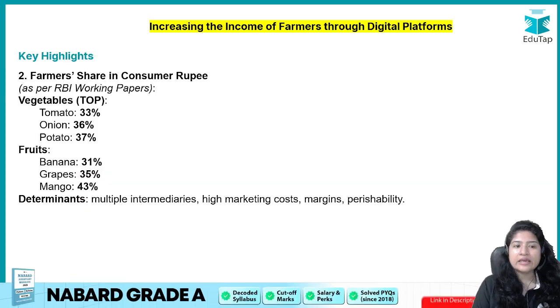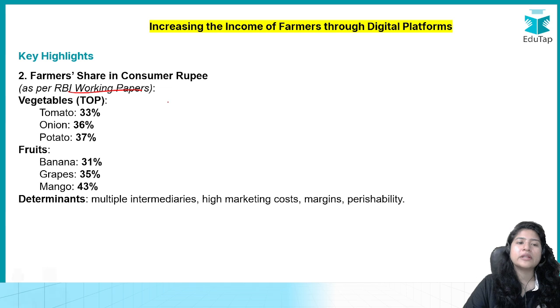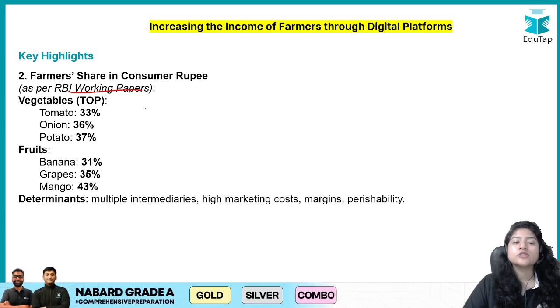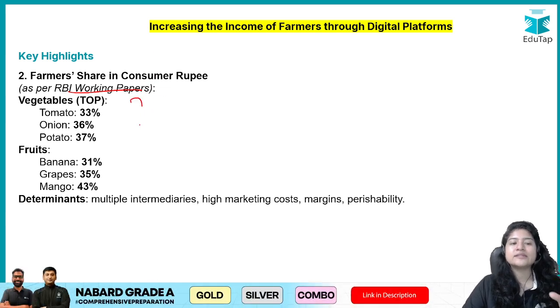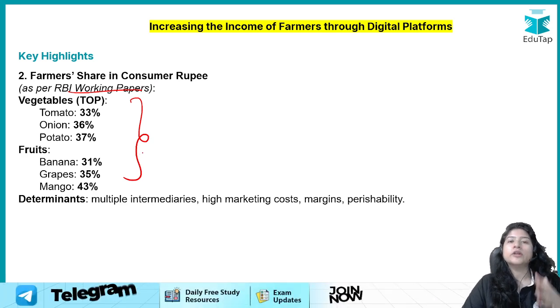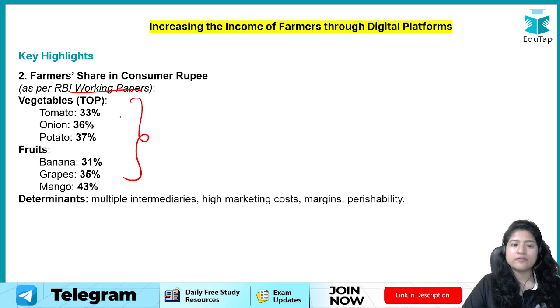Okay, apart from this, if we look at the farmer's share, the RBI released a working paper, and in it, you have to understand what it says. It says that whatever the consumer is buying from the farmers, this much percentage is actually being given to the farmer. What does it mean?